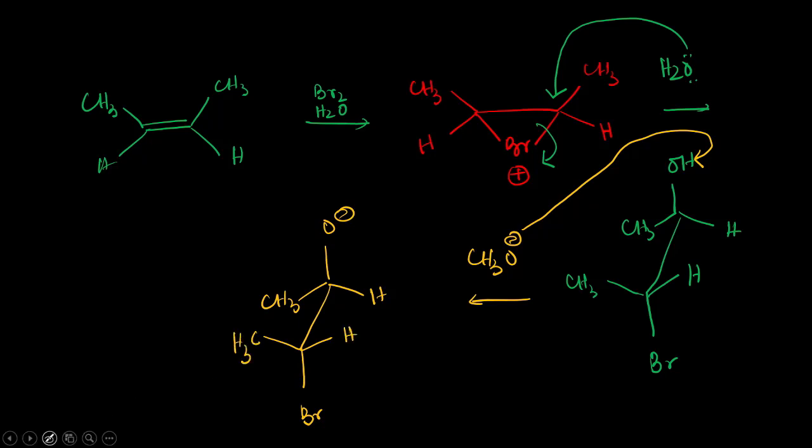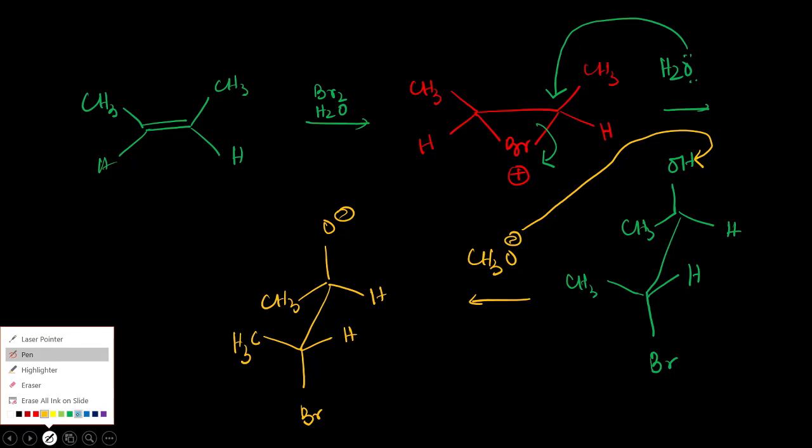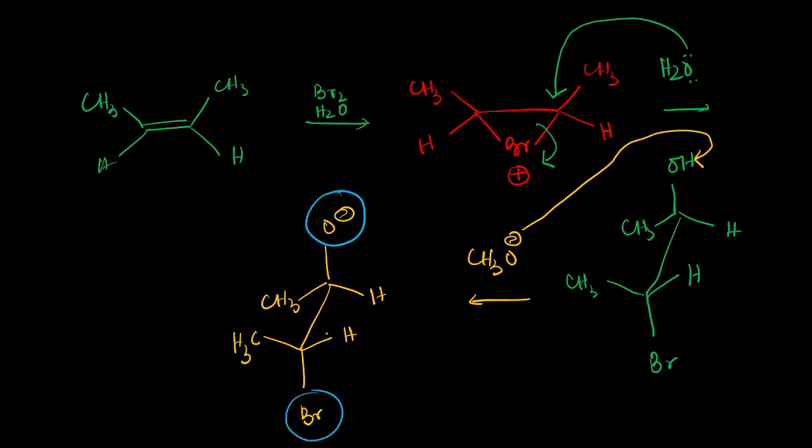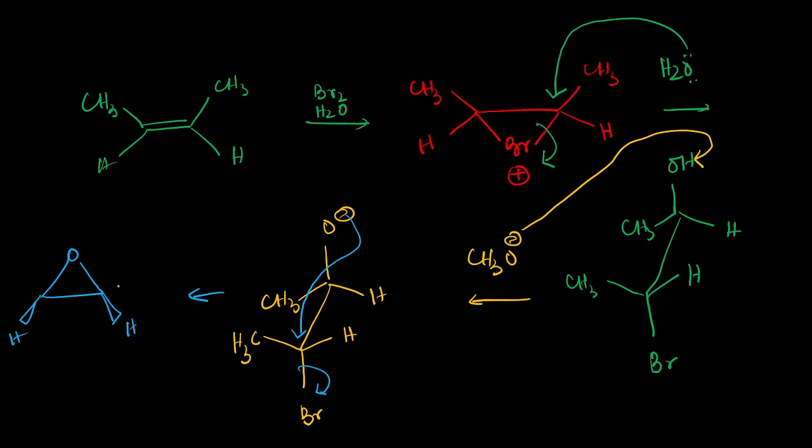Okay, now this O minus is oppositely placed with respect to Br. So O minus can approach from the back side and this C-Br bond is broken, and the final product will look like this. Above the plane hydrogen, above the plane hydrogen, below the plane methyl, and below the plane methyl. So we have only one product here. This part is NGP, neighboring group participation. So we have only one product here, and this will be our final product.